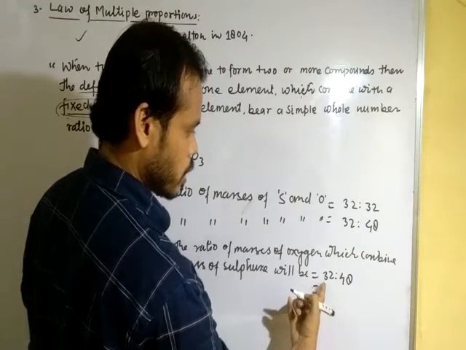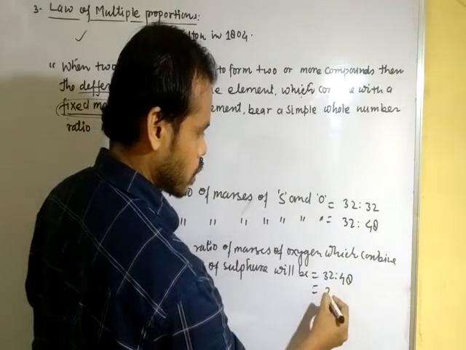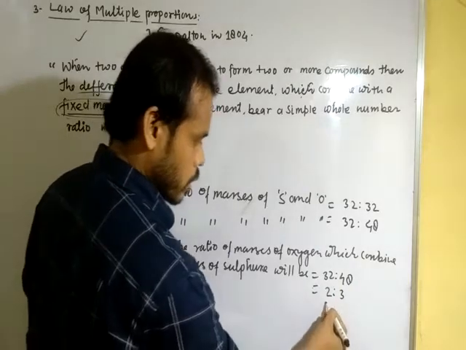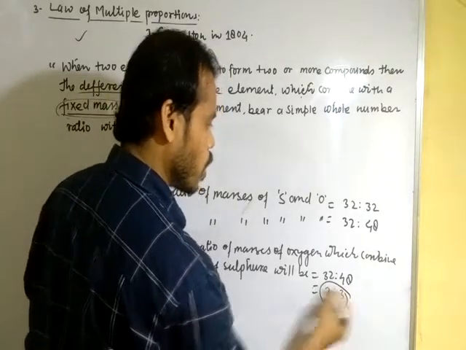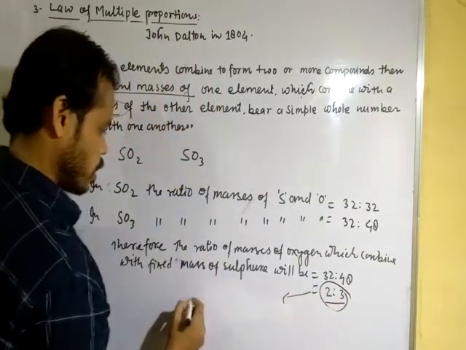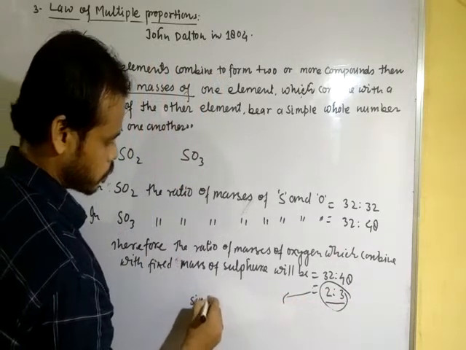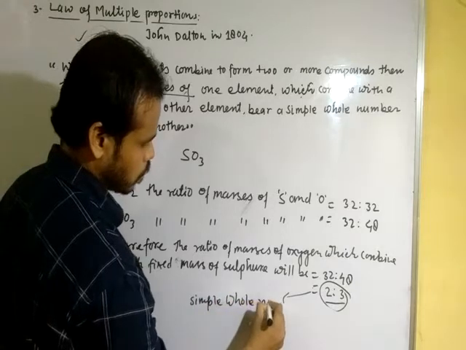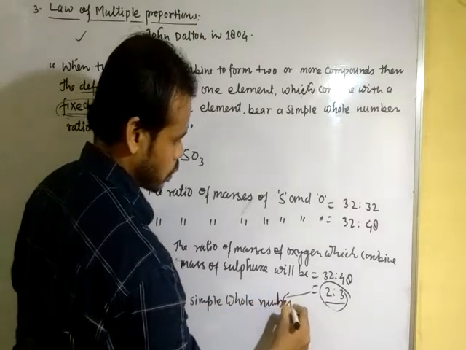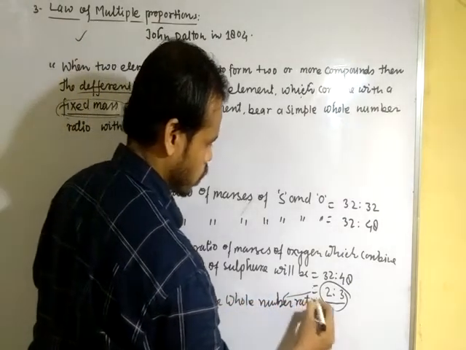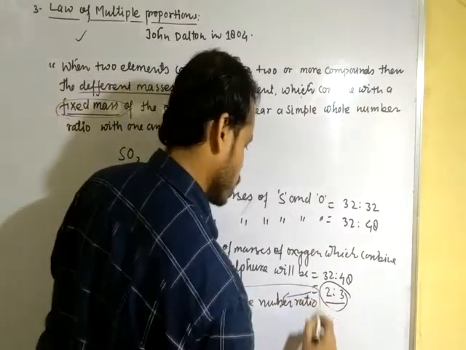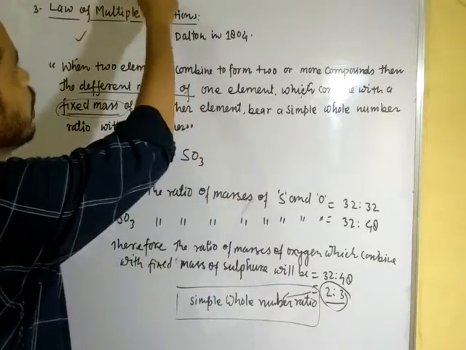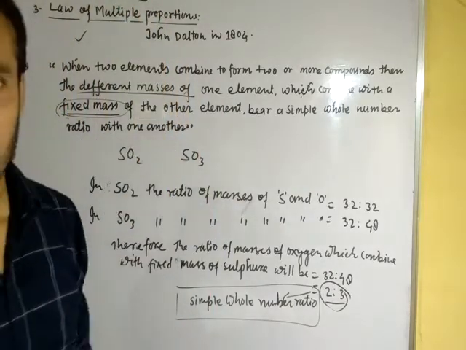Divided by 16, 16 twos are 32 and 16 threes are 48. It is also a simple whole number ratio. Once again, this verifies the law of multiple proportions.